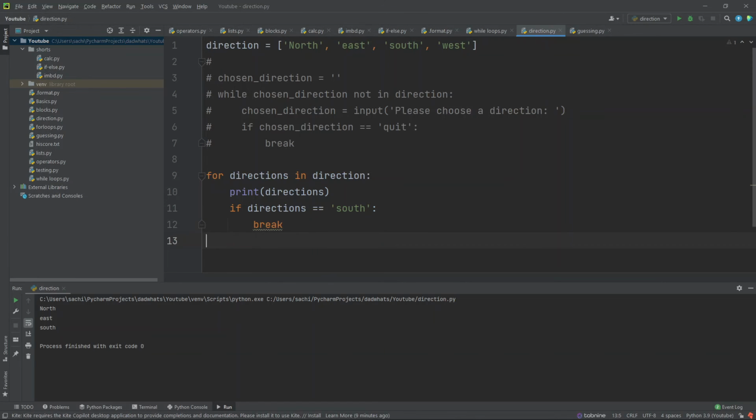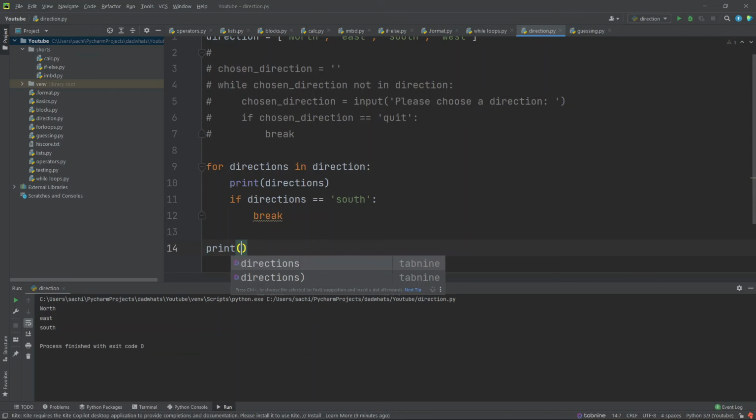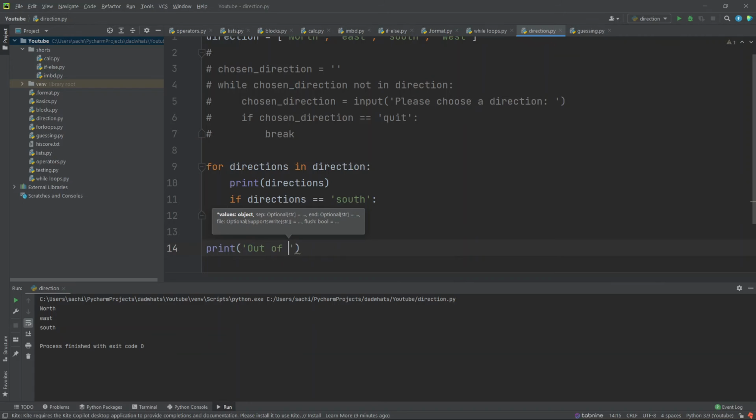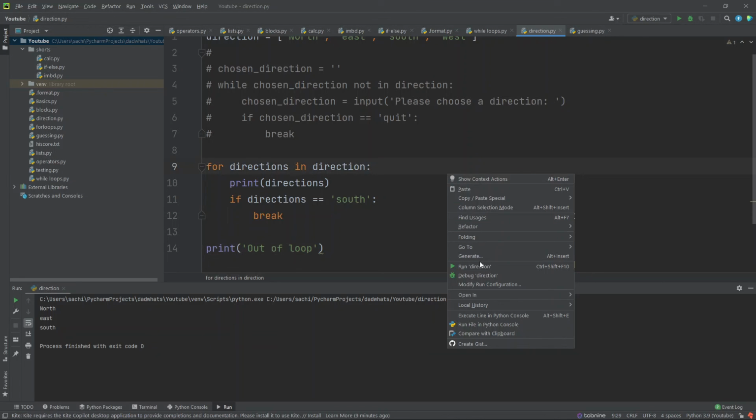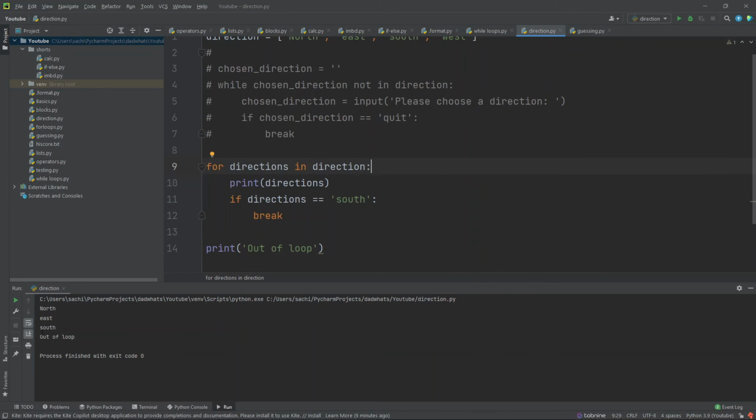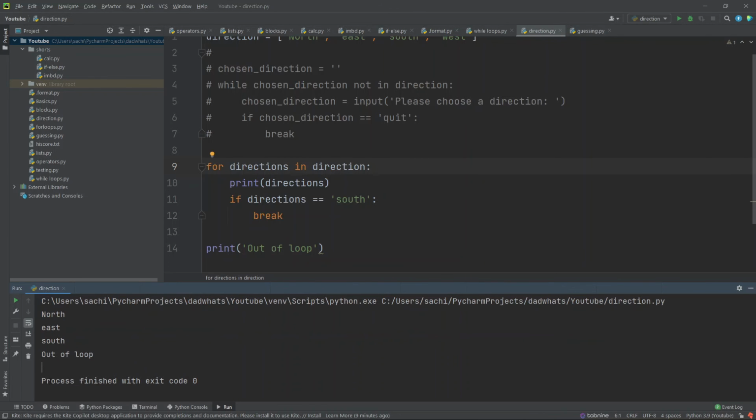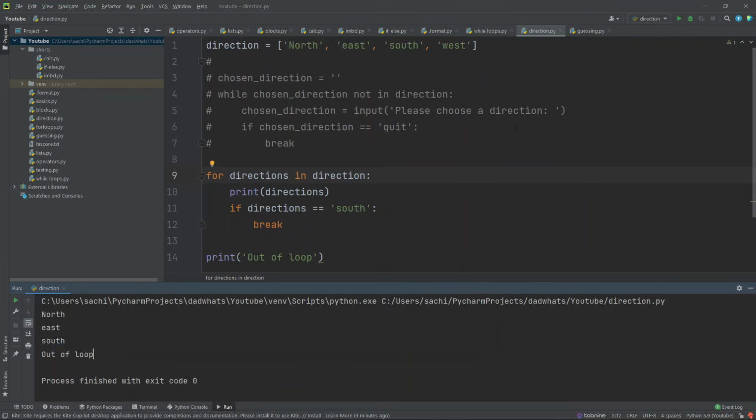To verify that yes, we are being broken out of the loop, we'll print "out of loop", and this will be outside the block of the for loop, right? So when will this print be executed? When the for loop is not running, when we are out of the for loop, right? Now when we run the program, we see that after south, "out of loop" is being printed, which means that yes, we are surely out of the loop and west is not being iterated over here.